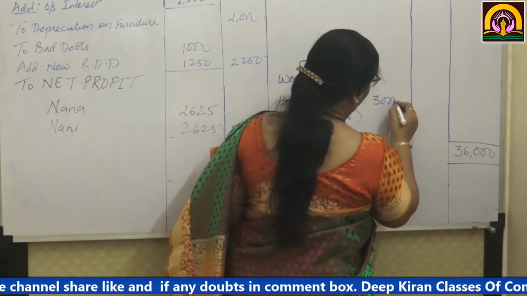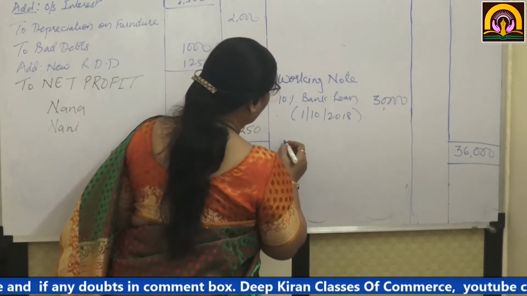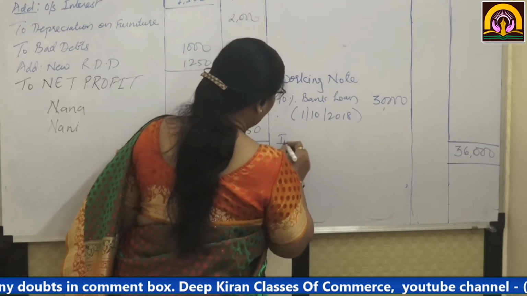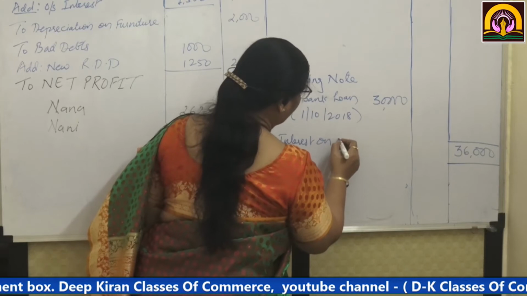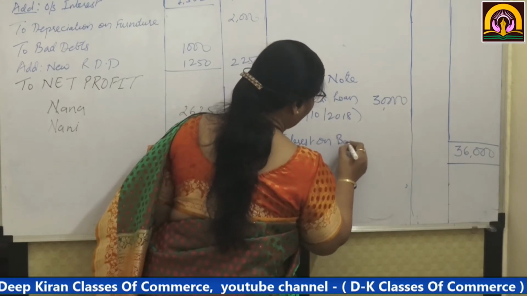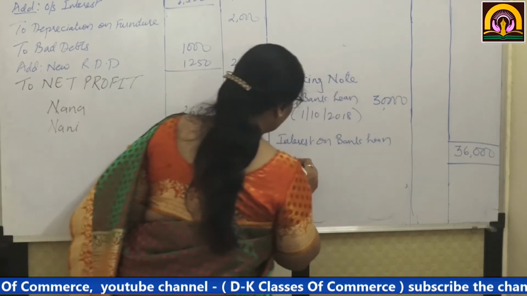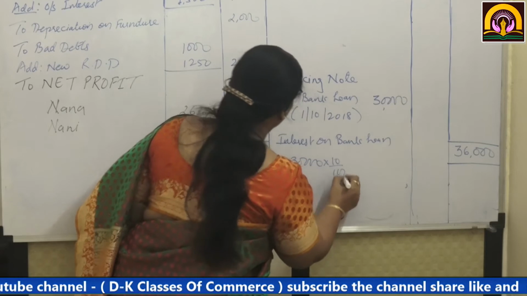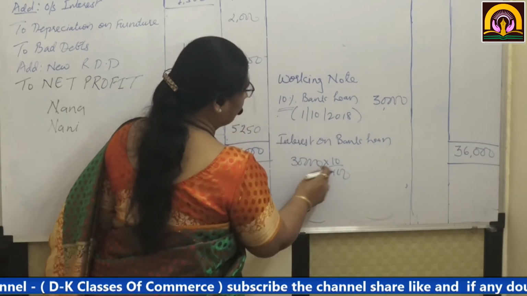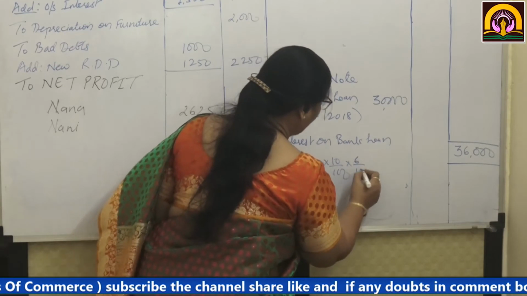So we are going to calculate interest on the bank loan: 30,000 into 10 upon 100, that means 10% is given, that is why we have taken 10, and 6 upon 12.